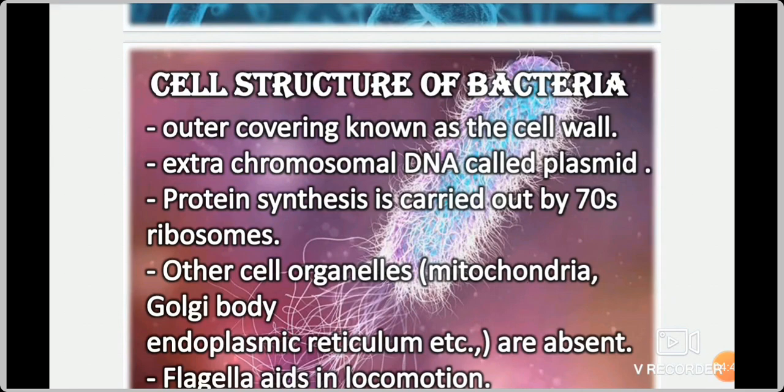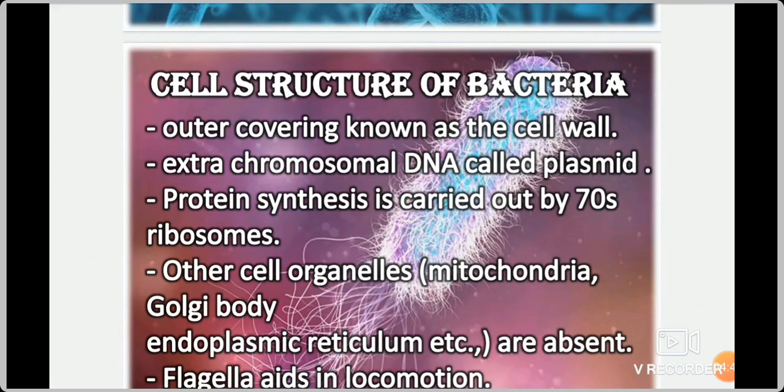Nuclear material is represented by a nucleoid. It has no nuclear membrane, so it is known as prokaryotes. Extra chromosomal DNA called plasmid is present in the cytoplasm. A cell contains cytoplasm and nucleus. So in the cytoplasm, it contains plasmid.